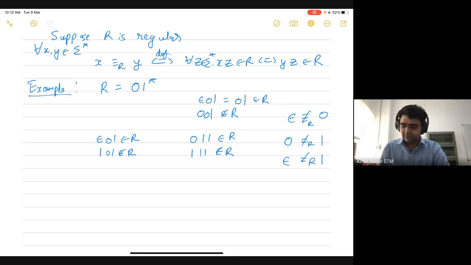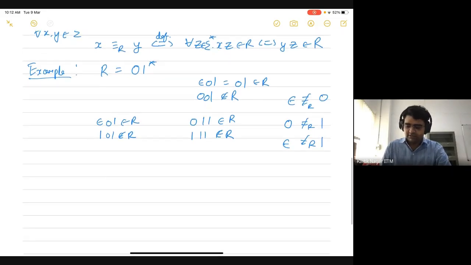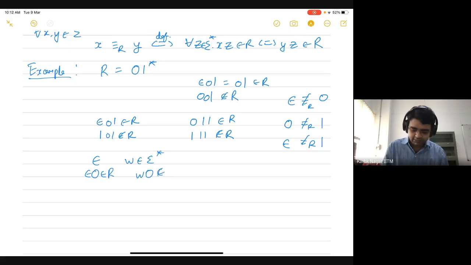In fact, you should be able to see a pattern here. You should see that epsilon is not related to any other string in the language, or rather, epsilon is not related to any other string in sigma star. If you take any string W in sigma star, then epsilon 0 is going to belong to the language because epsilon 0 belongs to R, while W0 is definitely not going to belong to the language, because the language says that W is not epsilon.